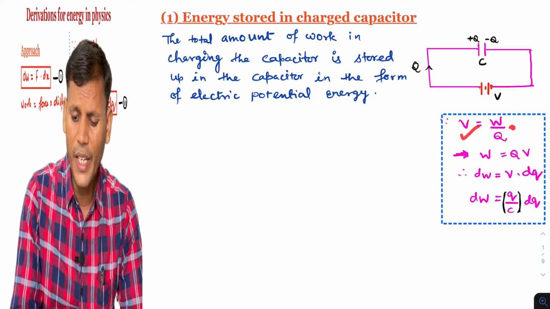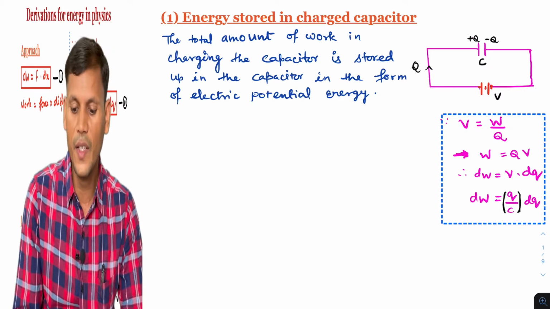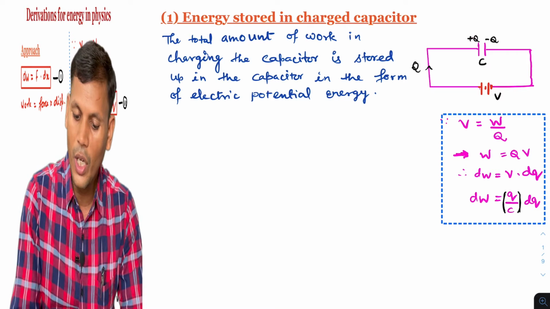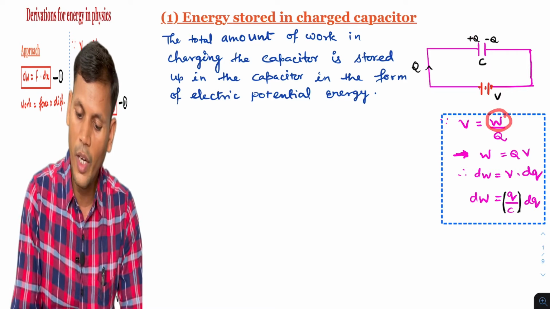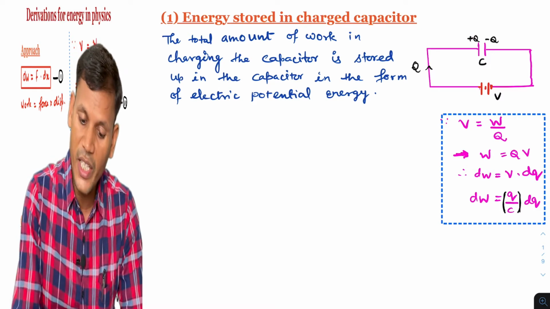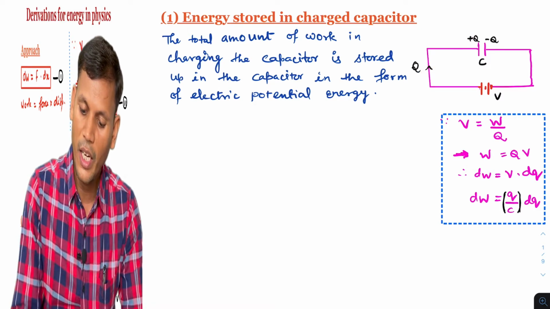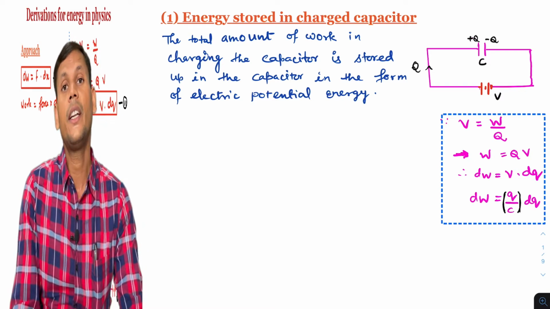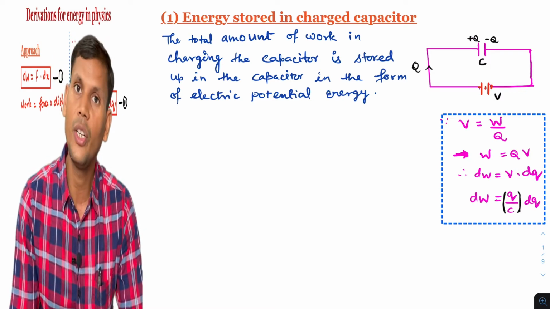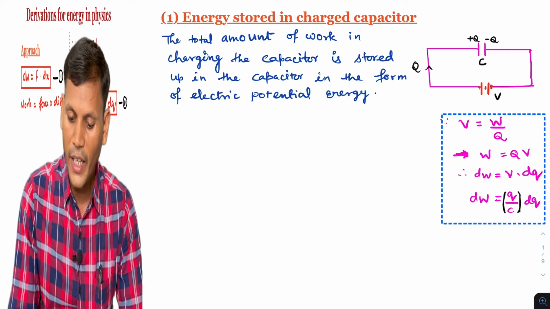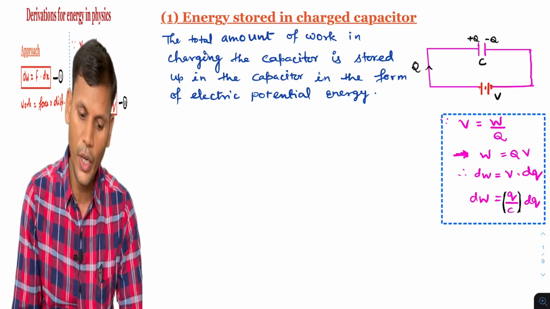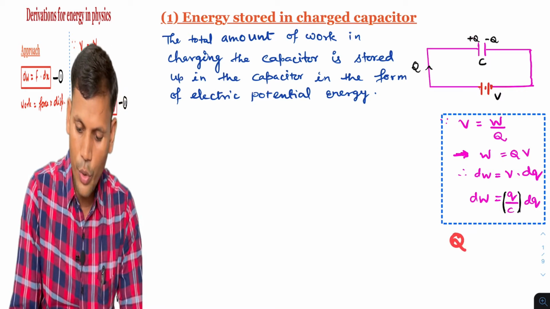So V, that is electric potential, is work done per unit charge. So as we do the cross multiplication, W will be Q into V. So if a small charge is flowing through that one, then work done will be small, and small work done will be dW is equal to V into dQ. And now, what is V? V is Q by C, because we know Q is equal to CV.